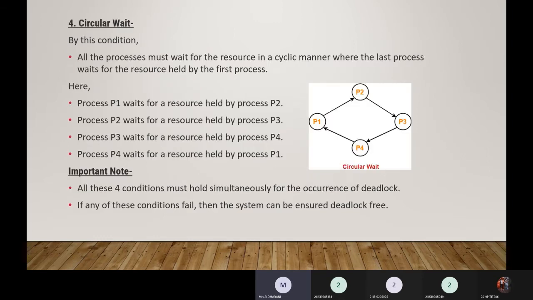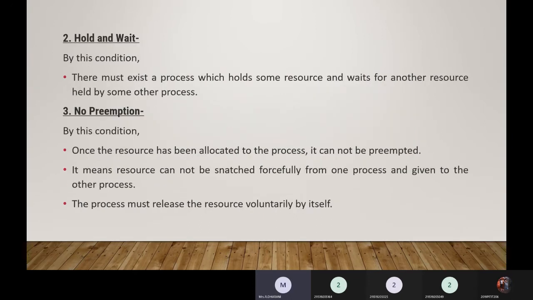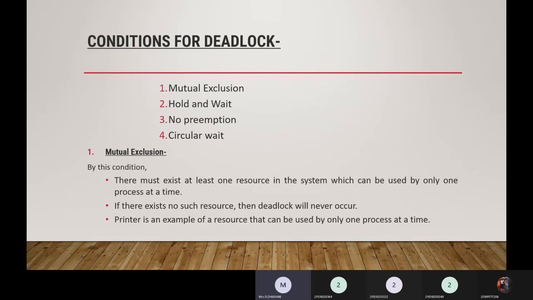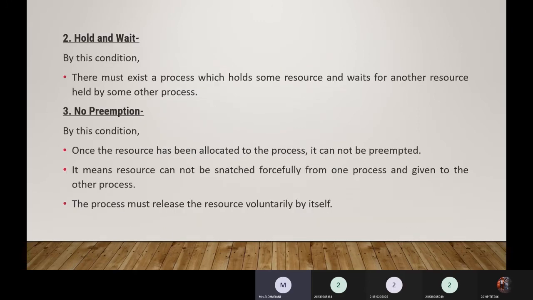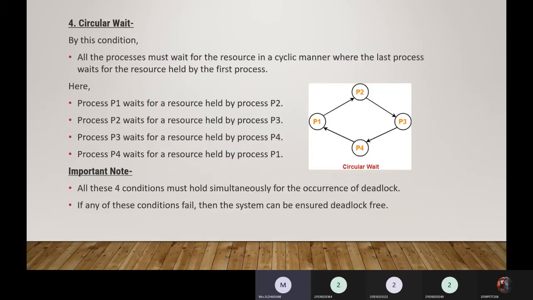Okay, and I'll repeat. The first one is mutual exclusion. Second one is hold and wait. Third one is no preemption. Fourth one is circular wait. So by this condition, all processes must wait for the resources in a cyclic manner, where the last process waits for the resources held by the first process.